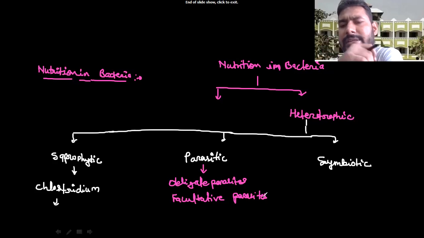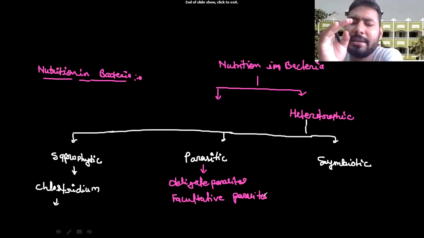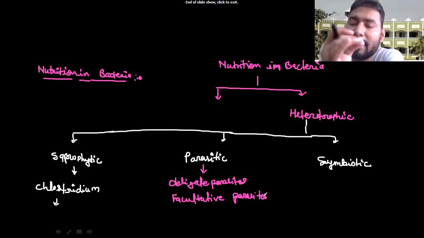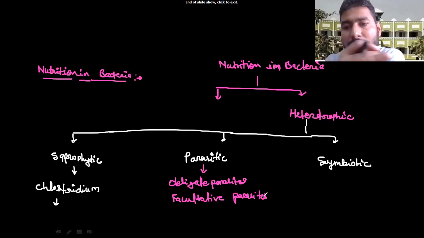Strict means if you remove the host, the parasites cannot survive. This is called the obligate parasite. If they are living in a particular host, their life cycle should be completed with the presence of that usual host. If you replace the host, their life cycle never completes. So this is called the obligate parasites.